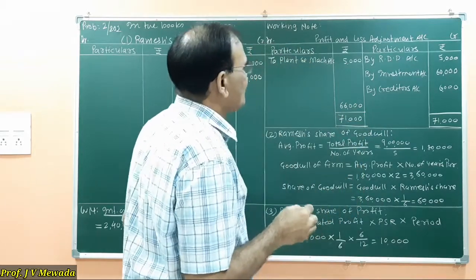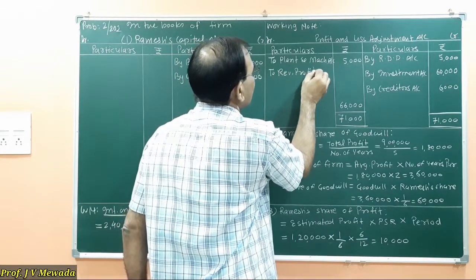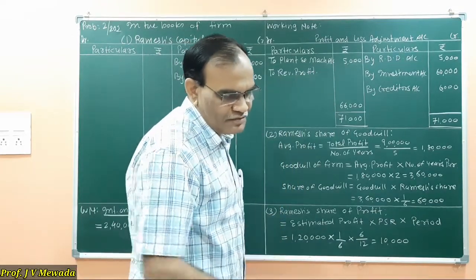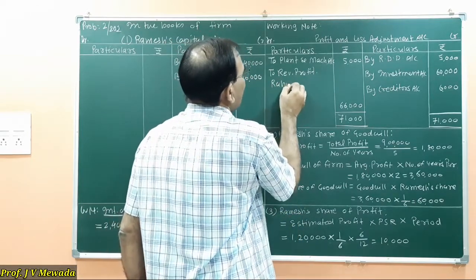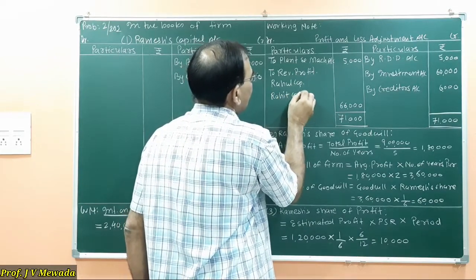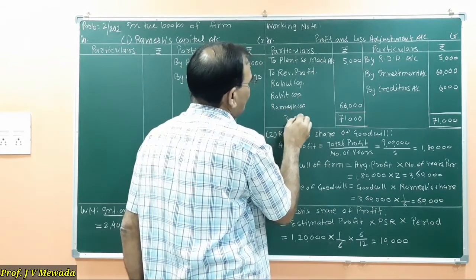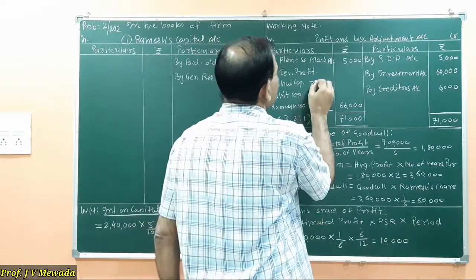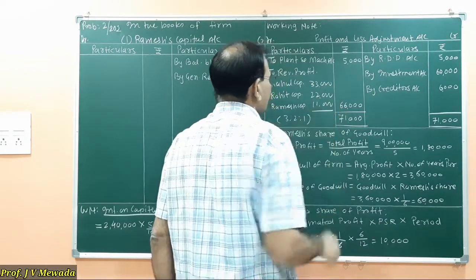So we are making a profit of 66,000 on revaluation. The revaluation profit is transferred to the capital accounts of Rahul, Rohit and Ramesh in the ratio of 3 to 2 to 1. So whatever profit is there, we are going to distribute. It is 33,000, 22,000 and 11,000.